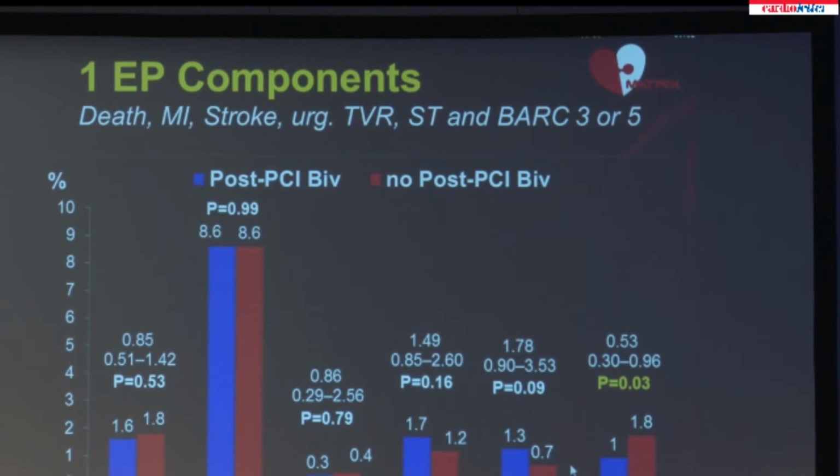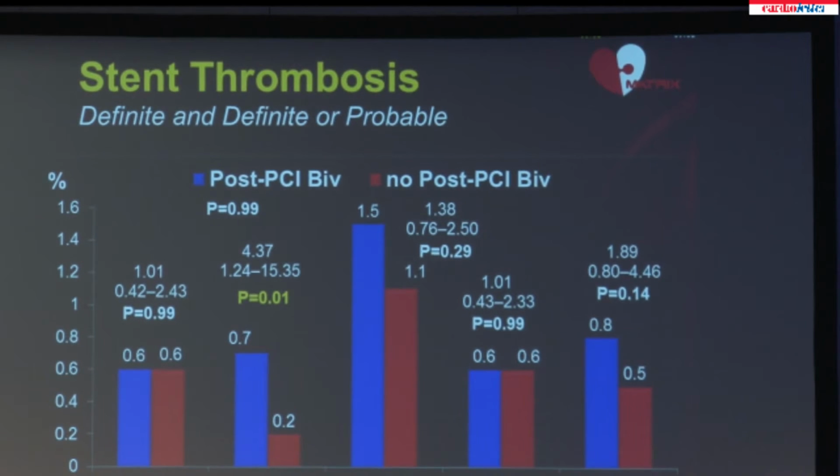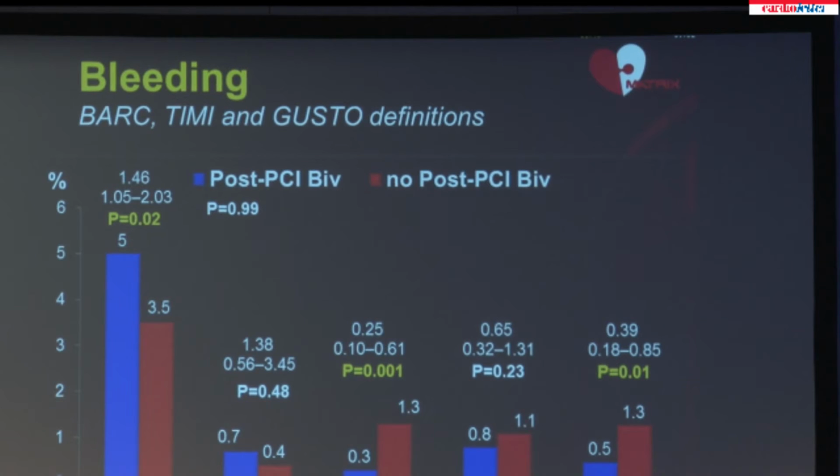PCI. And on the other hand, the incidence of BARC 3 or 5 bleeding events was lower in patients receiving post-PCI bivalirudin infusion. Definite acute stent thrombosis was identical. Definite subacute stent thrombosis was higher in patients receiving post-PCI bivalirudin. Definite or probable stent thrombosis did not differ.